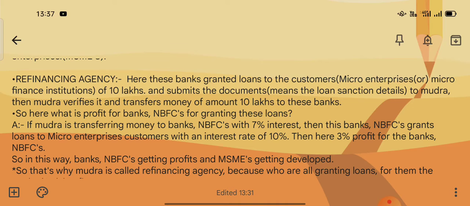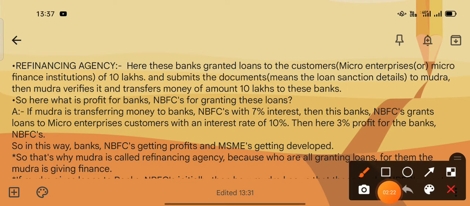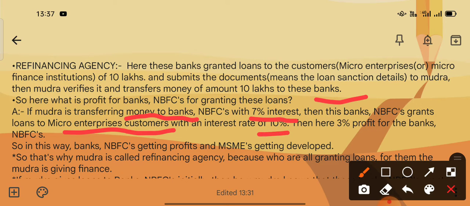So what is the profit for banks as well as NBFCs? Why are they giving loans to micro enterprises? If Mudra transfers money to the banks and NBFCs at 7% interest, then these banks and NBFCs grant loans to micro enterprises or microfinance institutions at a rate of 10%.